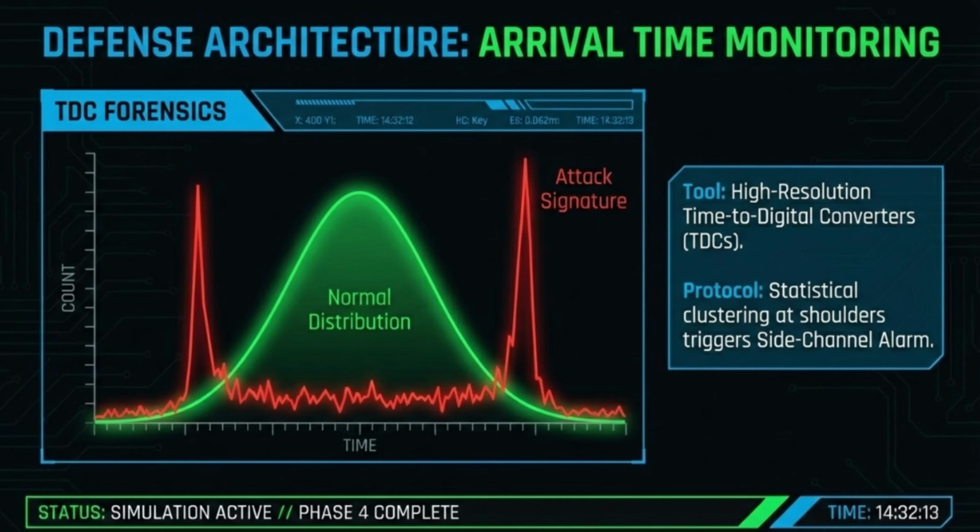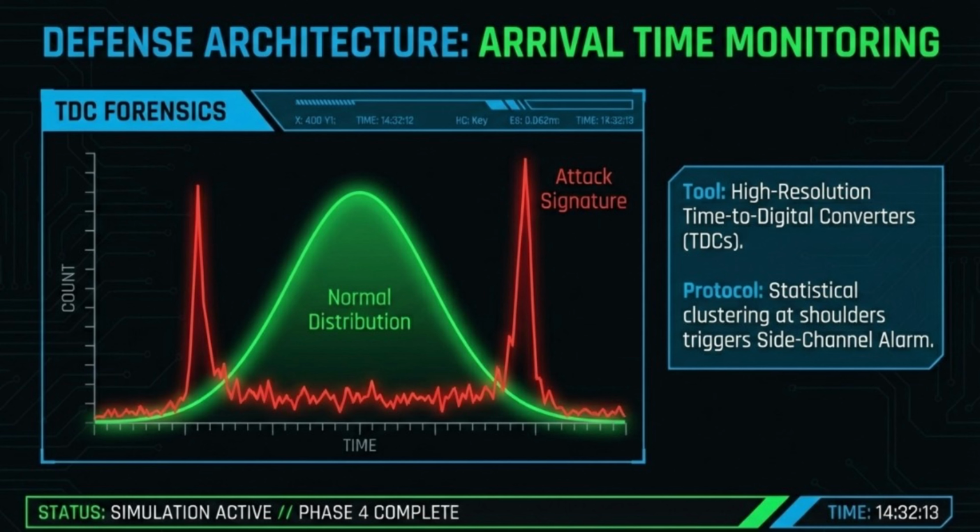We address the architectural evolution required to neutralize the temporal ghost. While we cannot change the fundamental Gaussian response of our hardware, we can shift the security logic from blind trust to active verification. Our first line of defense is high-resolution time-to-digital converters, or TDCs.